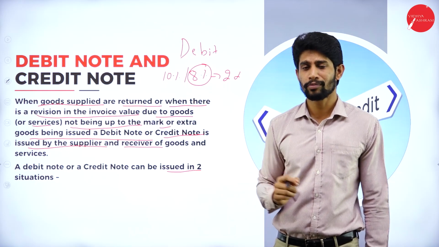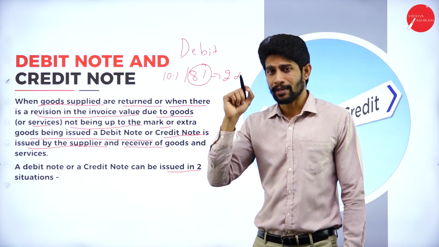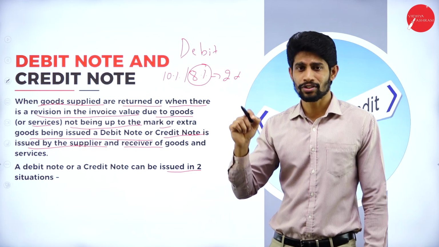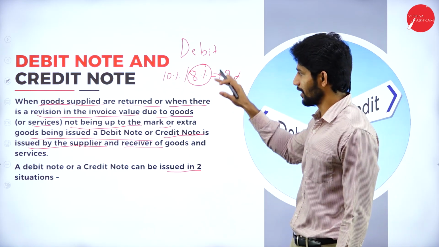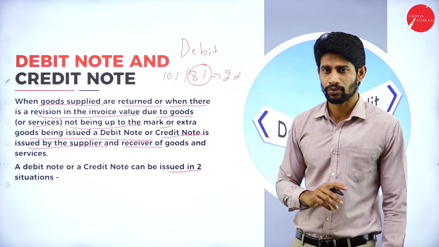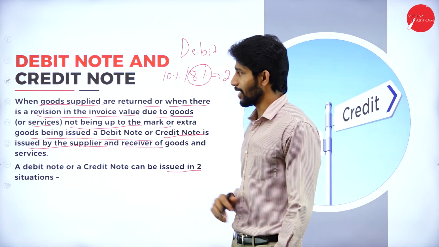So when will the debit note be issued? When the supplier charges less than the actual tax rate or less than the actual value of the product, at that time the debit note will be issued. That is the first scenario. What is the second scenario?